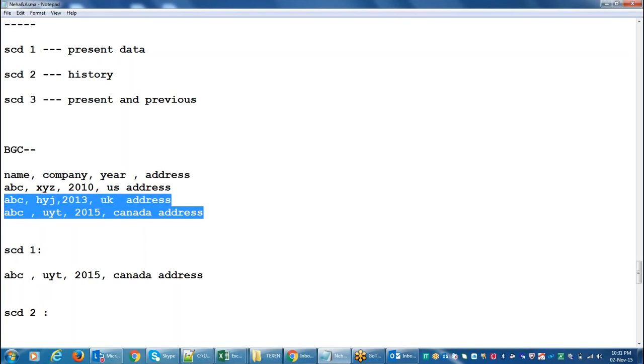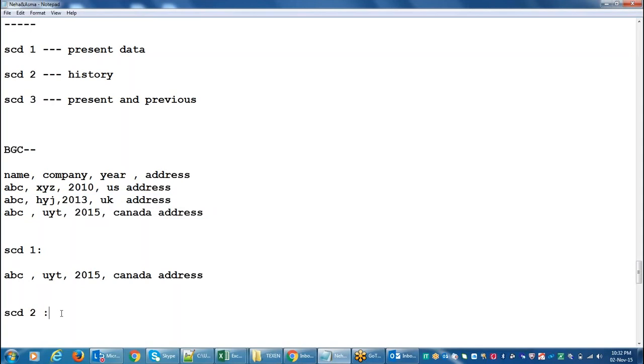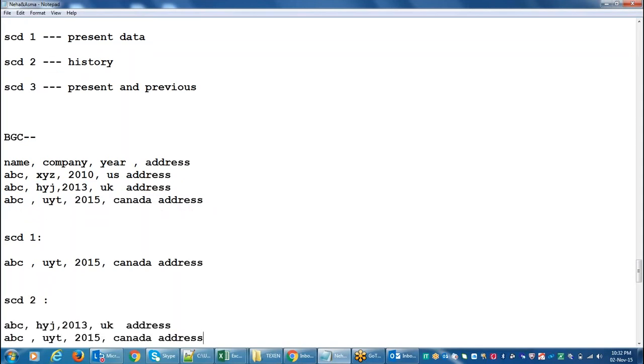Here we are maintaining both things: present information and immediate previous information. We are not maintaining complete history, we are maintaining partial history only.